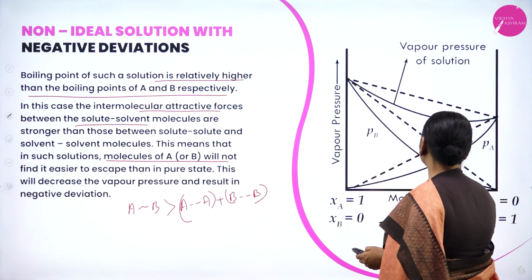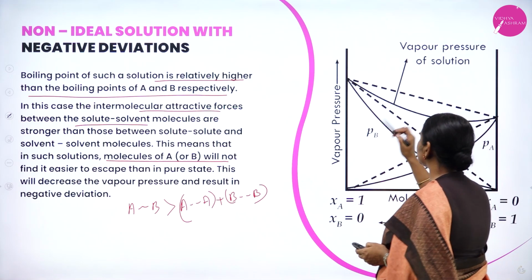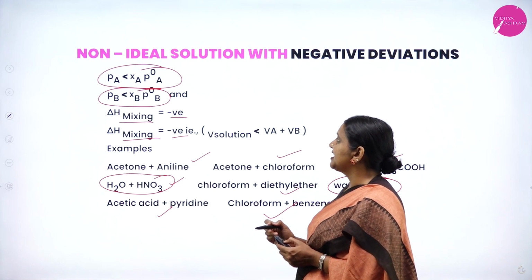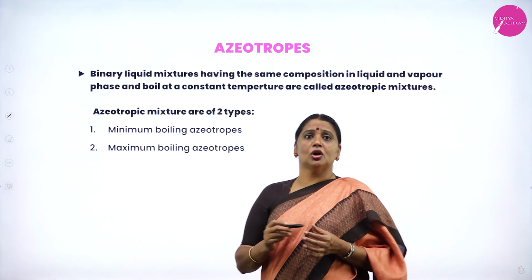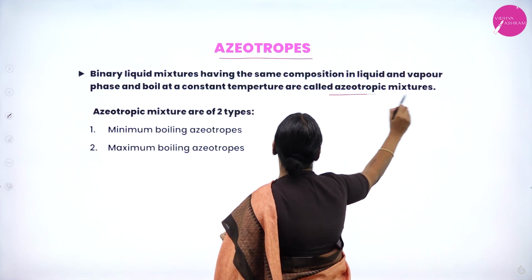once again, vapor pressure versus what? Mole fraction. We'll get a graph like this. Okay, so this is a graph for non-ideal solution with what? Negative deviation. Okay. The last topic of this session is azeotropes or azeotropic mixture.